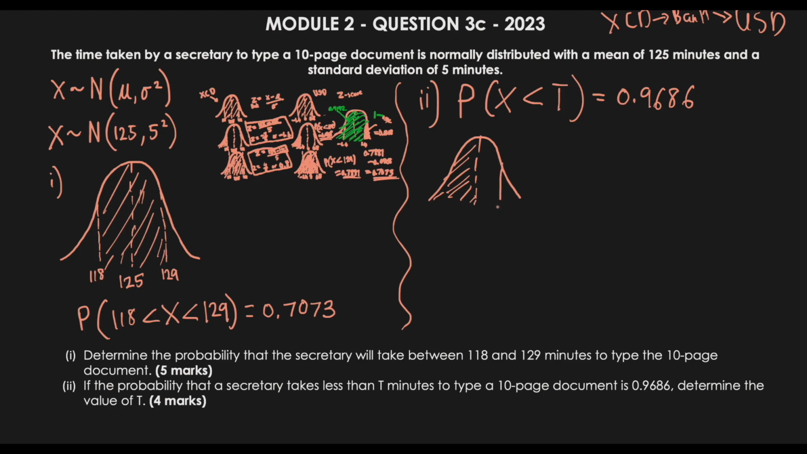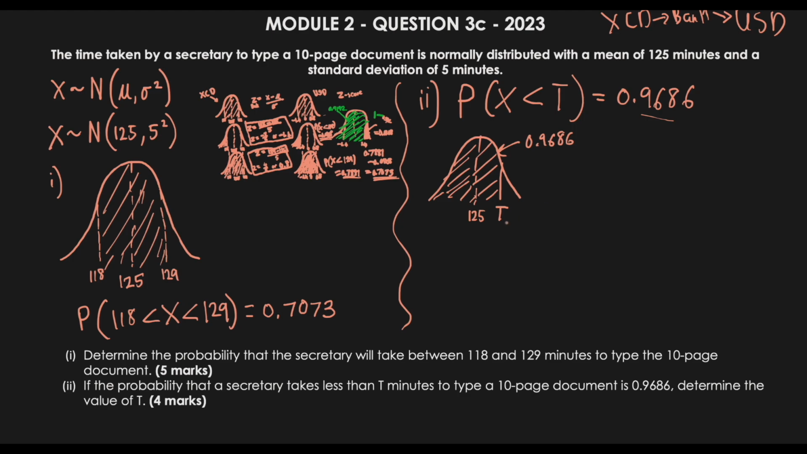How do I know it has to be somewhere over here? This is more than 0.5, which means that if here is 0.5 representing the area, we need a value that passes this right here, which would be 125. So our value should be higher than 125. Let's assume that this whole area here represents 0.9686. Even though this is not drawn to scale, we're just saying that the part that's shaded represents 0.9686.